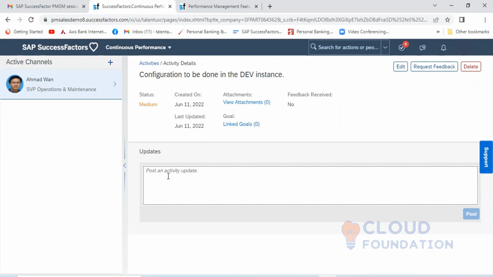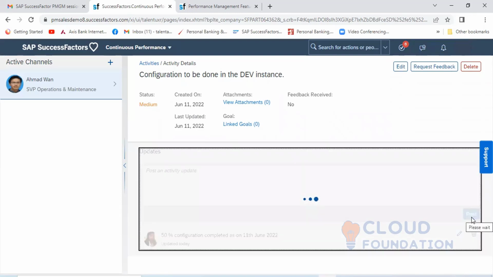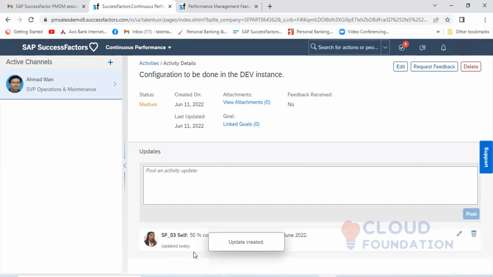So I'm specifying the status update of this particular activity, and I'm posting it. It will show the update here.